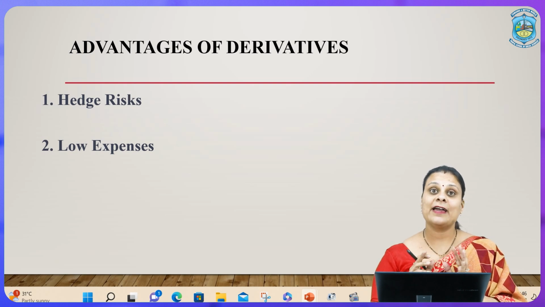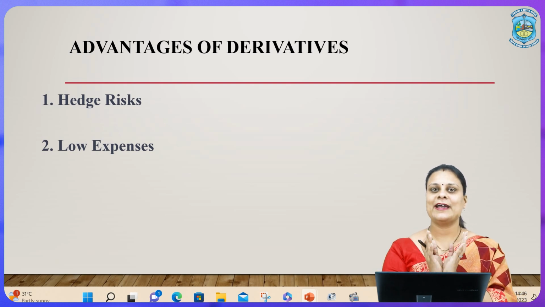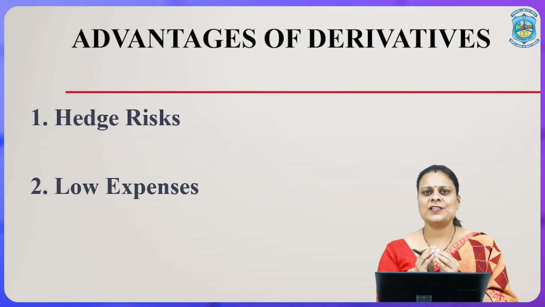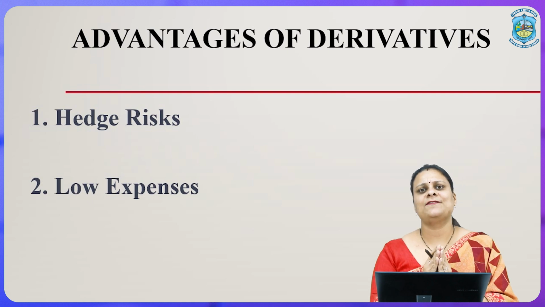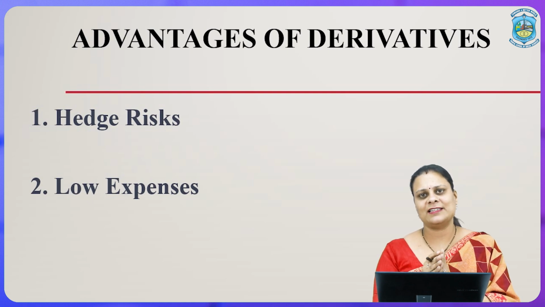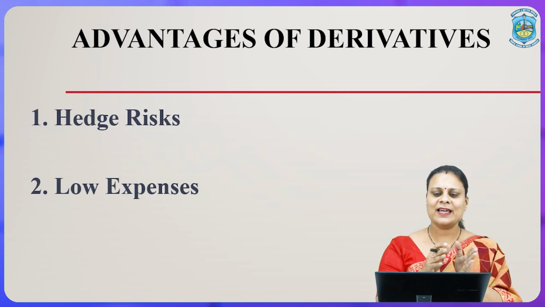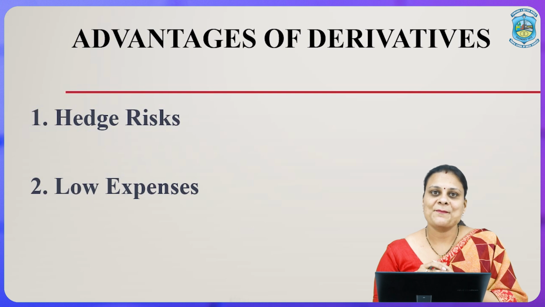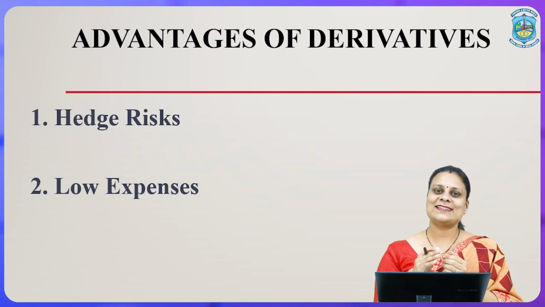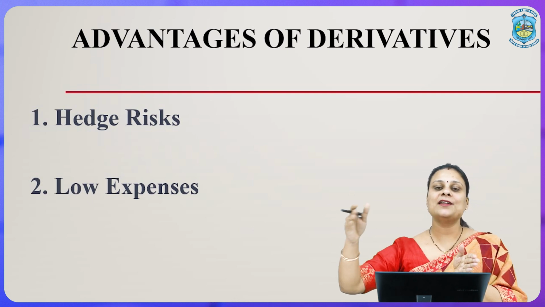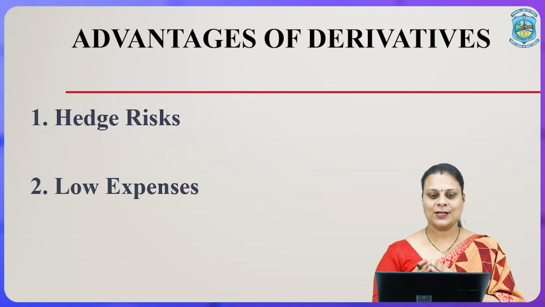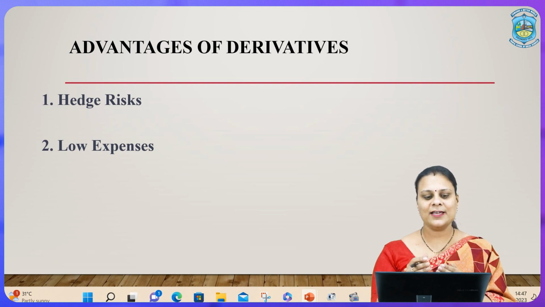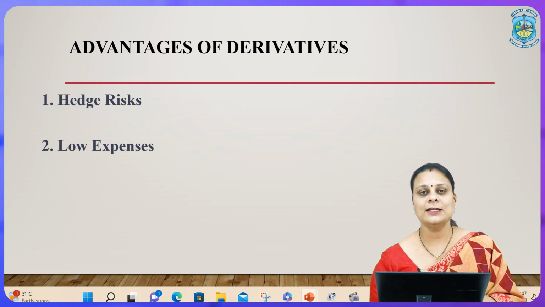Advantages of derivative: hedge risks. Now, when I talk about hedging risk, here I am talking about actually not to make profits, but to safeguard yourself from any kinds of losses that may happen, right. So, it helps you to safeguard yourself against future risks because it is a future market. Coming on to low expenses, definitely low expenses when I talk as compared to trading in stocks. So, trading in derivatives is comparatively low as compared to trading in stocks.